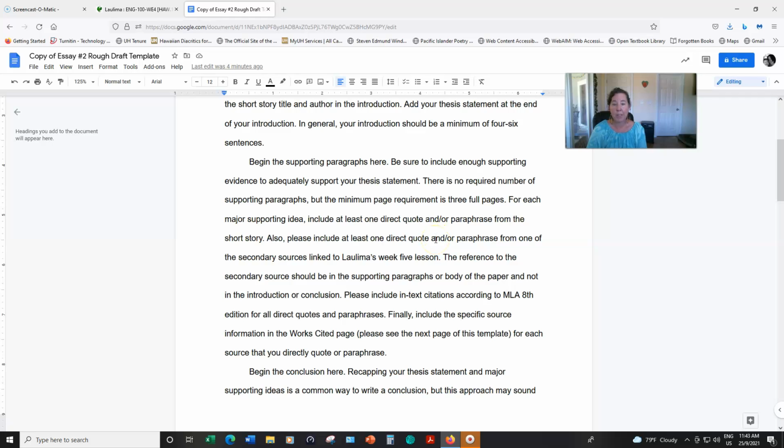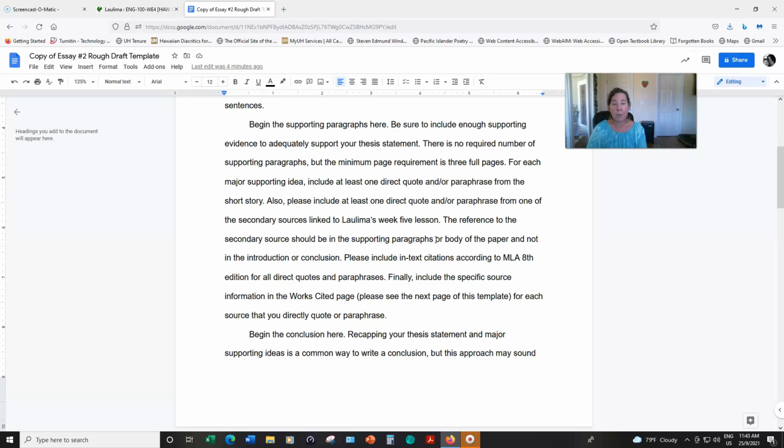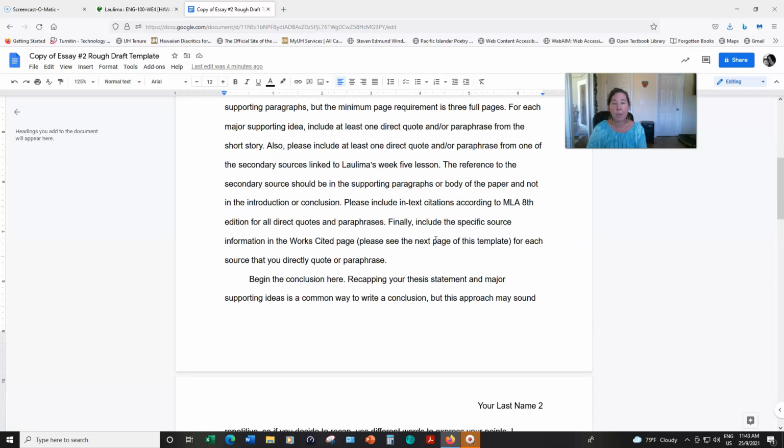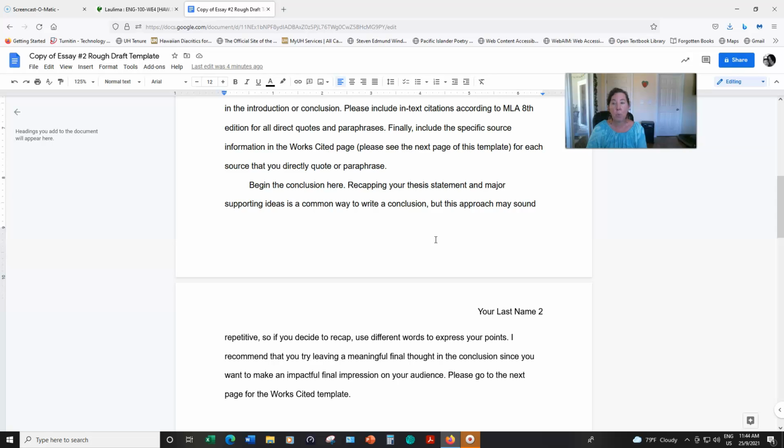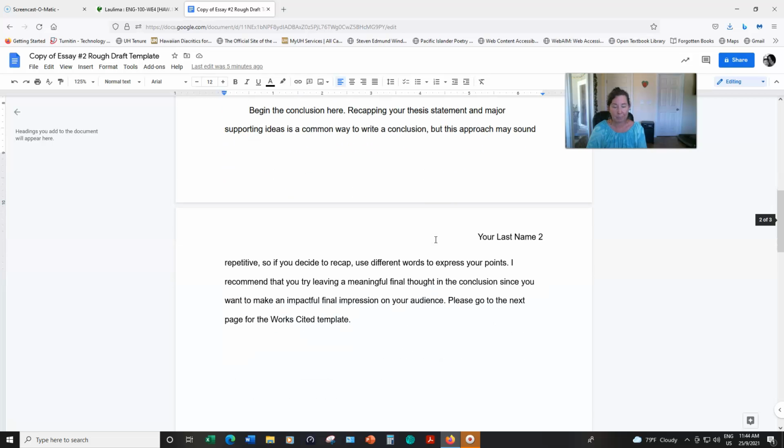The Paper Menagerie, for each major supporting idea you discuss. And for those direct quotes, you will need to include an in-text citation. Also, somewhere in the supporting paragraphs or body of your draft, please include one direct quote from the academic journal essay or article that I mentioned previously.